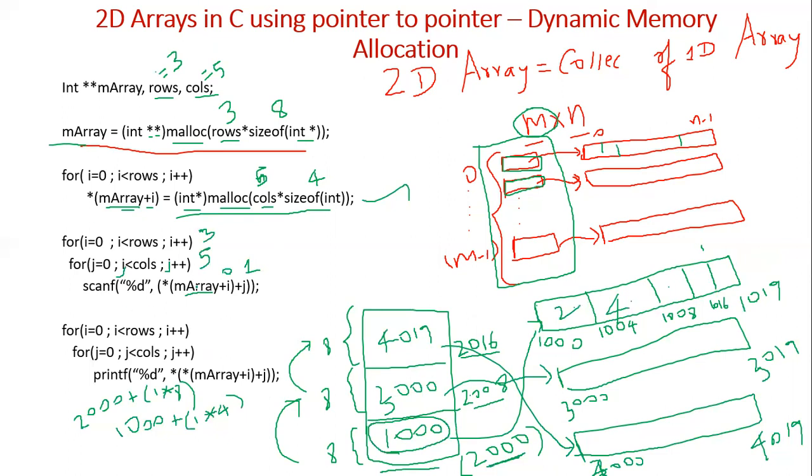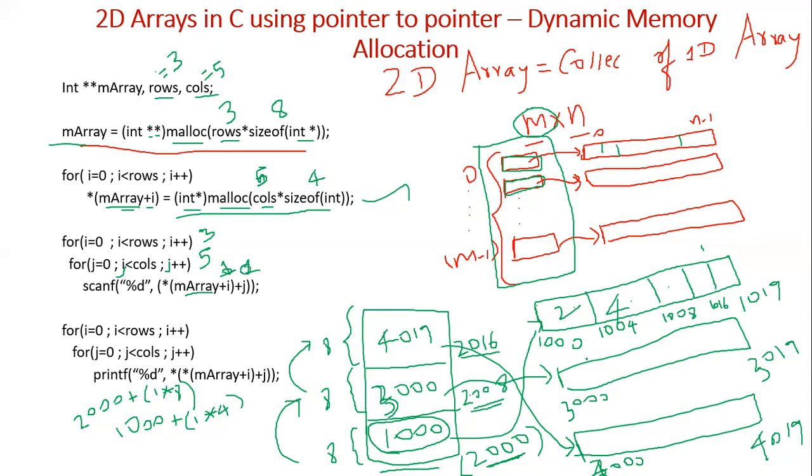When it comes to the next iteration, for I value 1, what will happen? That was for I 0; when I is 1, M array plus 1. What is M array? 2000. What is 2000 plus 1? Here 2000 is the address of a pointer to pointer, so its scale factor is 8. So 1 into 8, that is 2008. And what is the value at 2008? 3000. And the j value will be 0 in the first round.